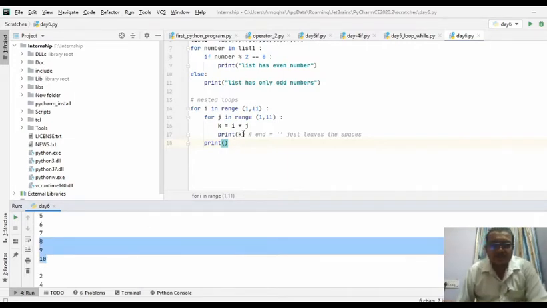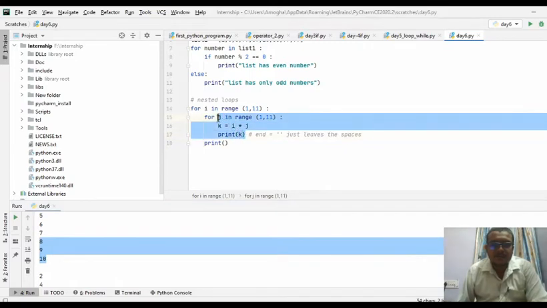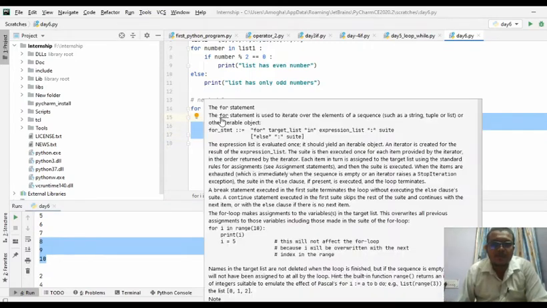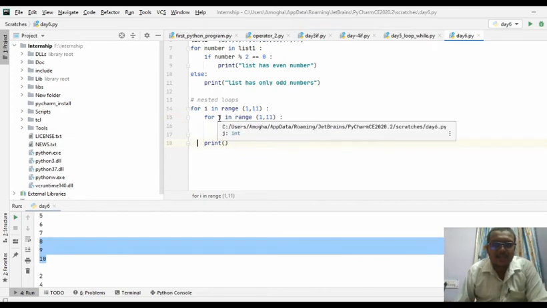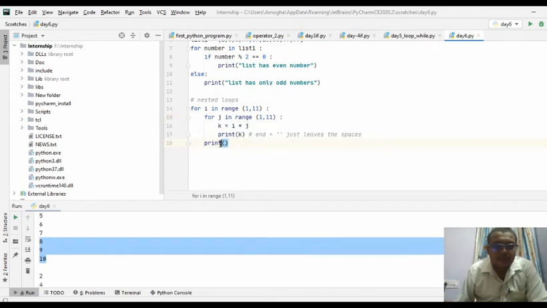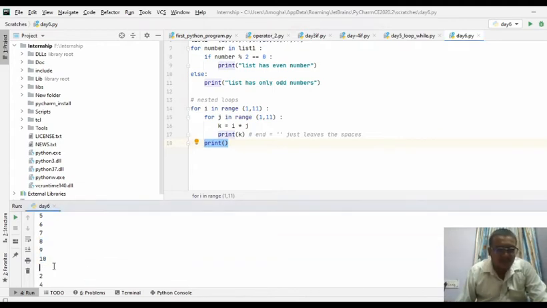After printing this k value, it is the end of the for loop of j. The j value will be ended, and you are going to print a blank. So this is a blank line due to the usage of this print. Next, i will be incremented. The i value will be 2 now.